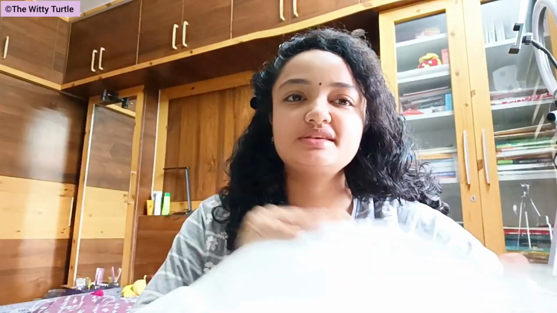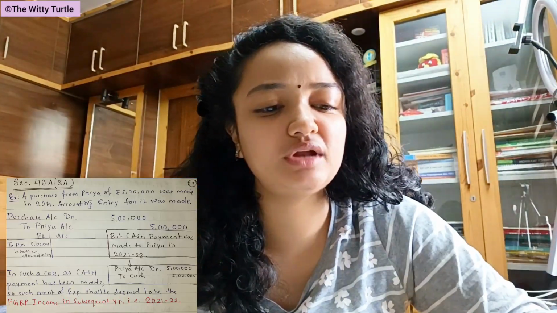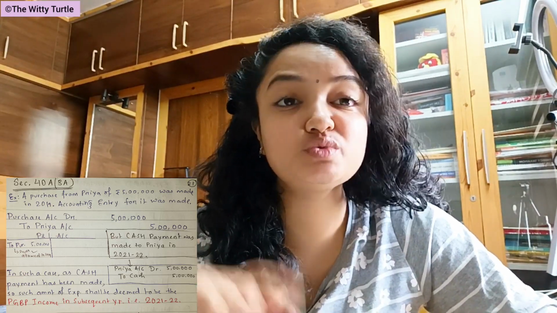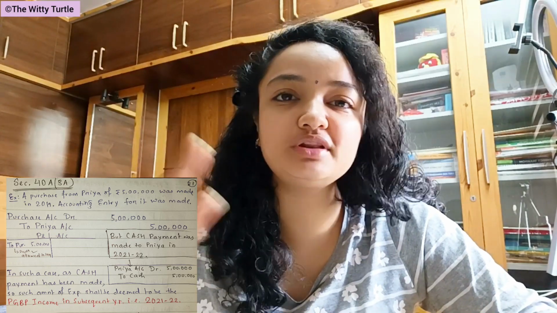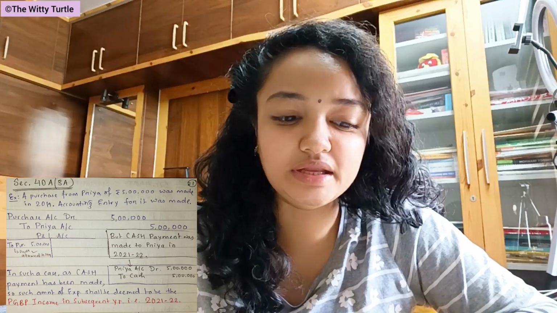For example, look at this particular example. In this example, Priya has made a purchase of rupees 5 lakhs which was made in the year 2019. So the accounting entry for that was already made: purchase account debited to Priya account 5 lakh rupees, that accounting entry in the books of account has already been done.